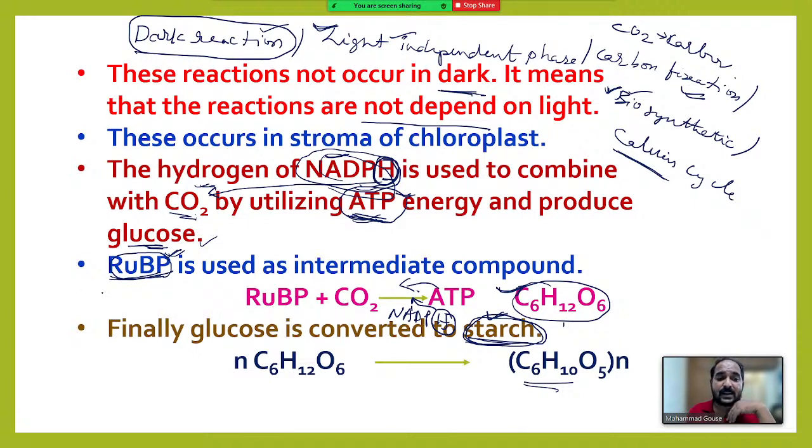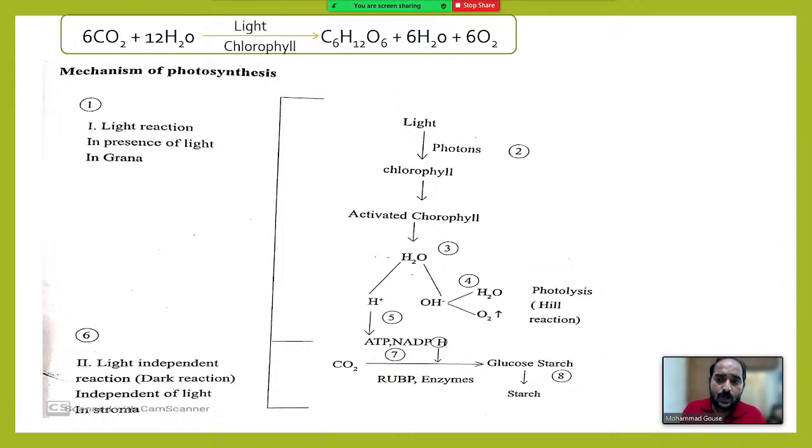During this process, several intermediate compounds like ribulose 1,5-bisphosphate will form. This is useful in forming the glucose, and several such glucose molecules combine to form starch, and in the form of starch, the plant body stores the food. So this is regarding the dark reaction, right? So the entire process we can summarize in a flow chart.